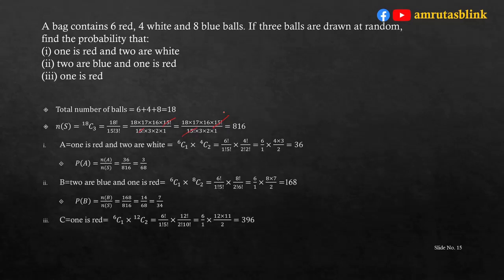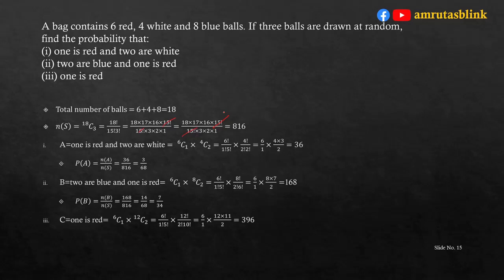And the last one is 1 is red. Now, when one ball is red, the other 2 balls can be of any color, that is, the other 2 balls will be either white or blue. Hence, one red ball can be chosen in 6C1 ways, and the other 2 balls can be chosen from the 4 white and 8 blue balls, that is 12C2 ways.